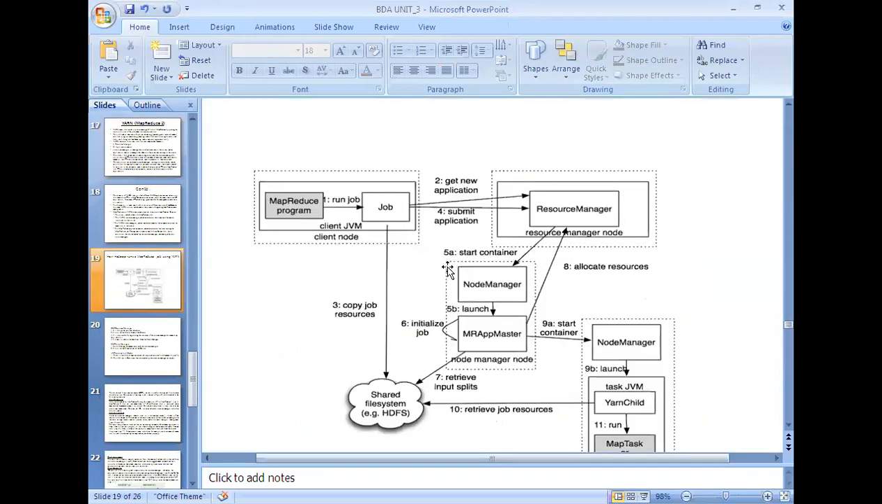Here you can observe that 5A, 5B. So once it was submitted, the resource manager will create a node manager. In that, it launches the application master in the node manager itself.